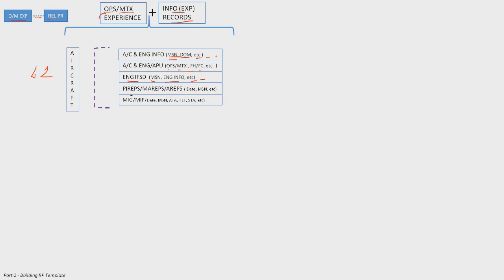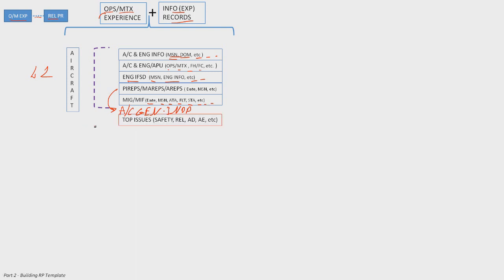Now let's say we had some PIREP, right? Let's go to PIREP. We had some AC generator INOP, again, I'm going to bring this example. Next, we have to identify, okay, we have to record it. Do we have delays or not? Or we have cancellations, or we have a turnback. Date, MSN number, ATA, flight number, station number, etc.